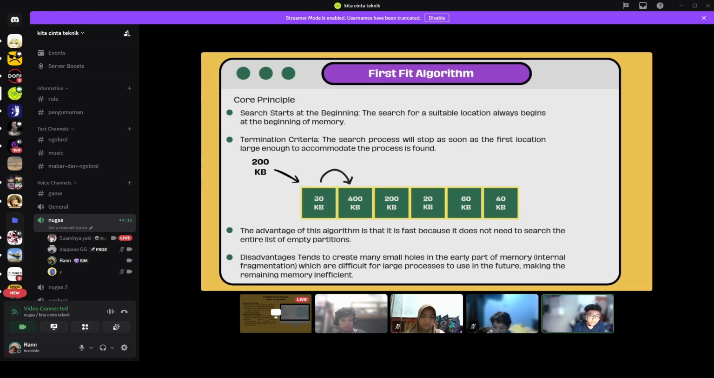The advantage of this algorithm is that it is fast because it does not need to search the entire list of empty partitions. The disadvantage is that it tends to create many small holes in the early part of memory, which are difficult for large processes to use in the future, making the remaining memory inefficient.